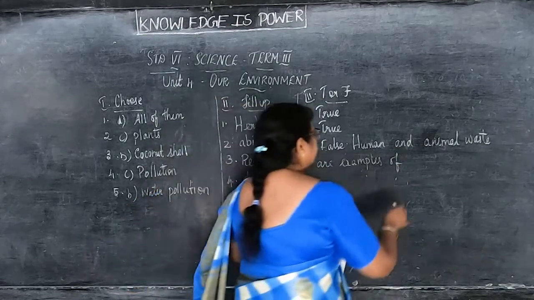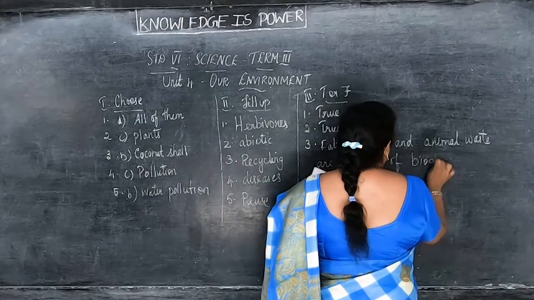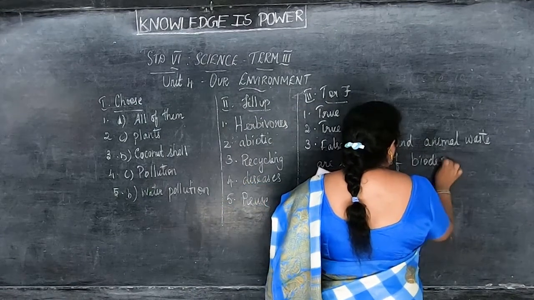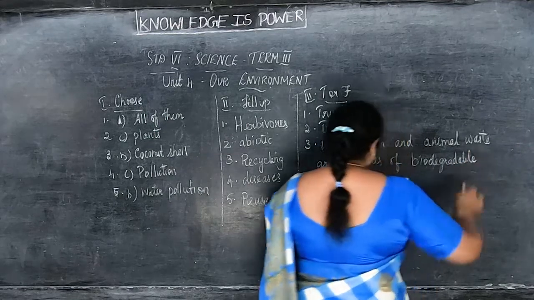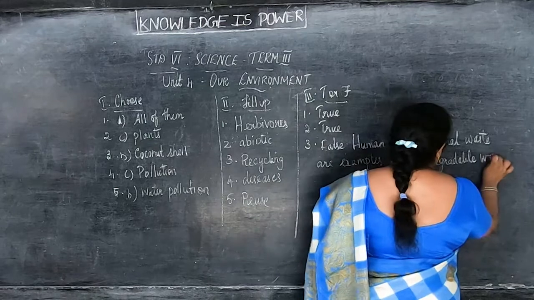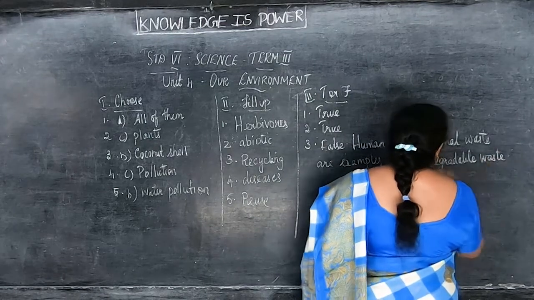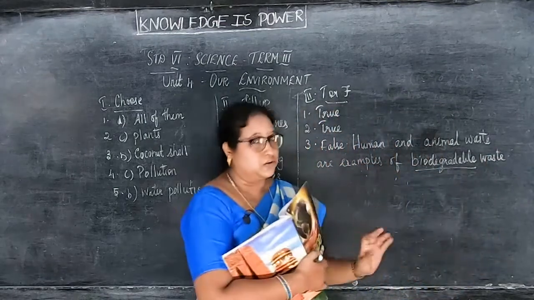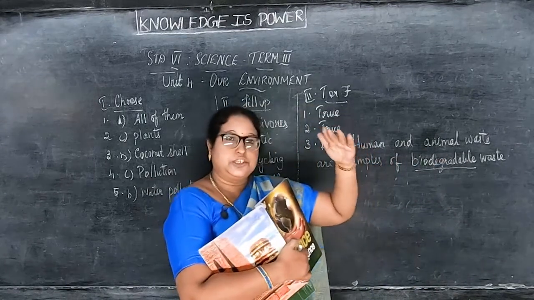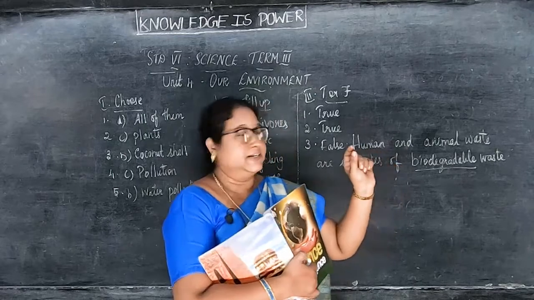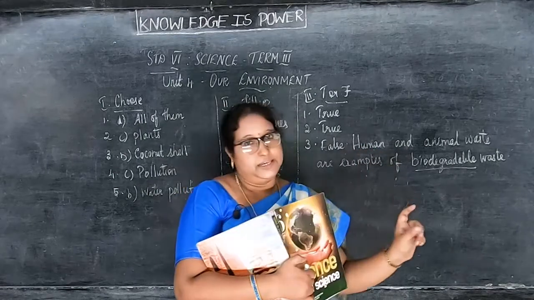Instead of that, you will write biodegradable. This is the correct statement. So in the question you have to underline non-biodegradable, which is the wrong statement, and in the answer, biodegradable. Okay.